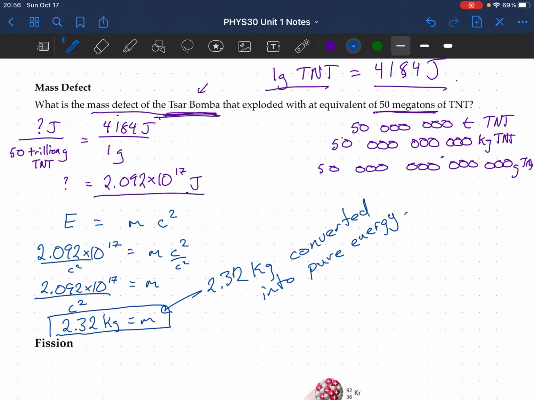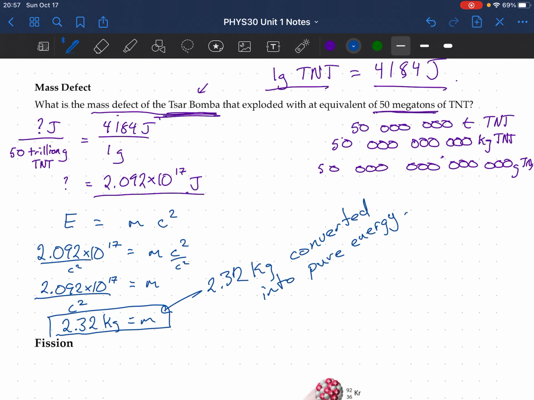So if you weighed the Tsar Bomba before explosion, it might weigh, let's say, 2,000 kilograms. And after explosion, if you could collect all the bits and pieces of it, good luck with that, they would no longer weigh 2,000 kilograms.